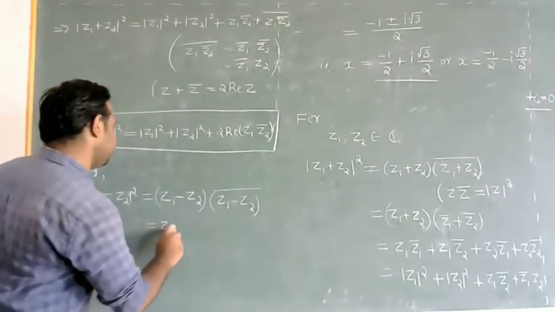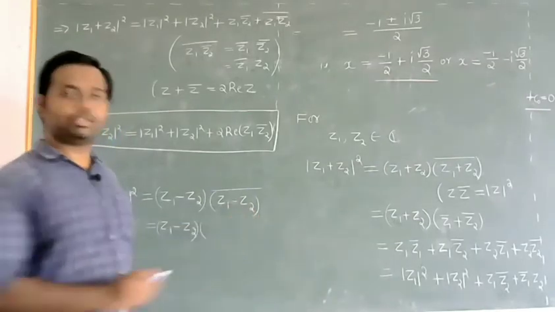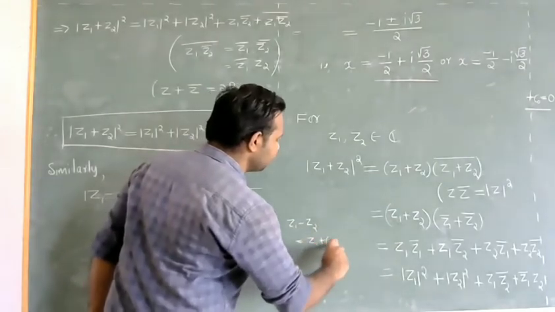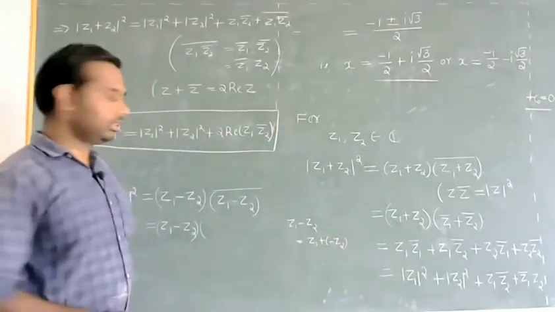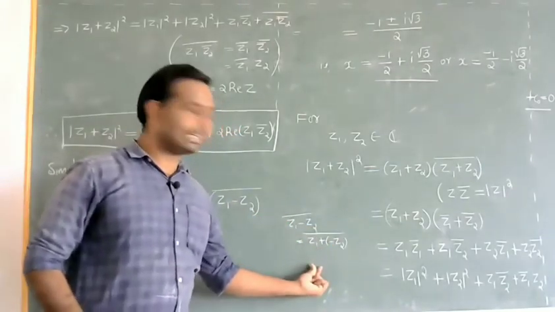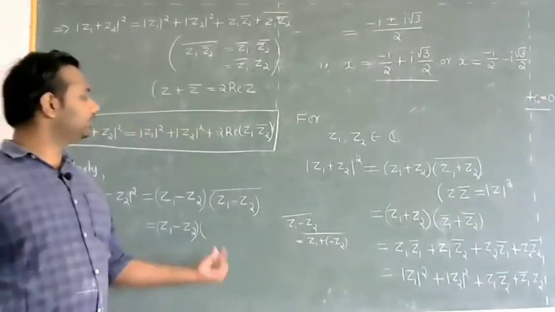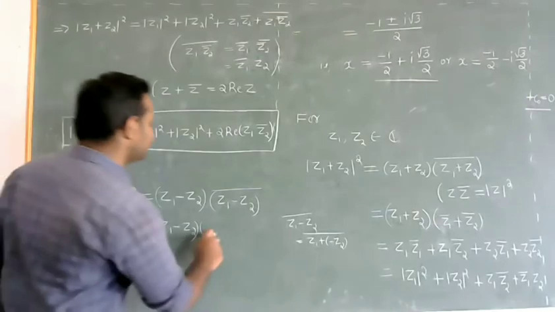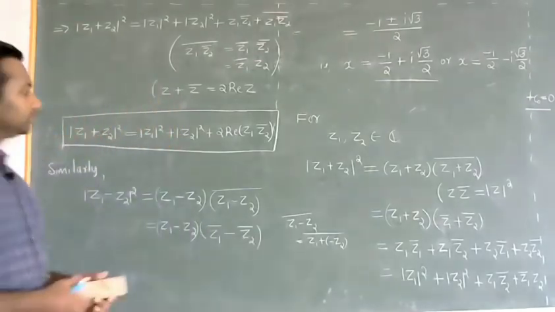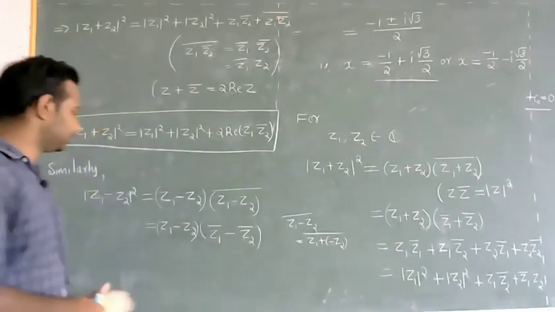So Z1 minus Z2 is there. Z1 minus Z2 can be written as Z1 plus of minus Z2. So we have the conjugate of this. So it will be Z1 bar plus minus Z2 bar. Minus Z2 bar is nothing but minus Z2 bar. So that will be nothing but Z1 bar minus Z2 bar. So conjugate of the difference is difference of the conjugates.